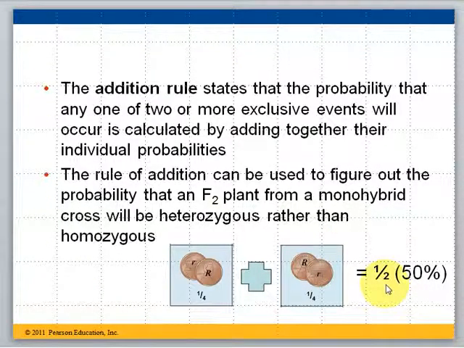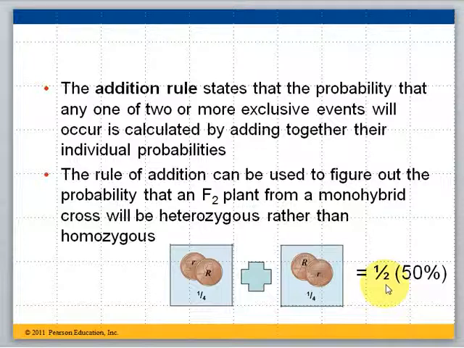The next probability rule we're going to look at is called the addition rule. And the addition rule states that the probability that any one of two or more exclusive events will occur is calculated by adding together their individual probabilities. So with this rule, we're calculating what are the chances that one of two possibilities will occur, or if there are, say, 6 possibilities, what is the chance that 4 of these 6 will occur? So think about rolling dice, rolling one die, and you have 1, 2, 3, 4, 5, 6.